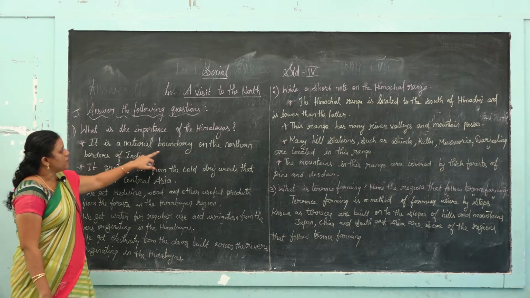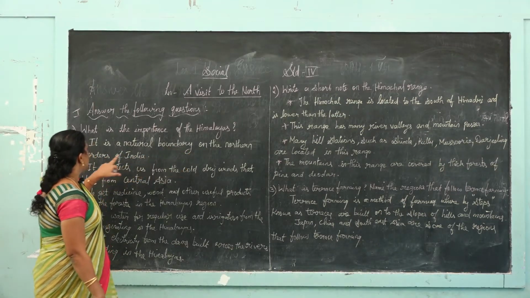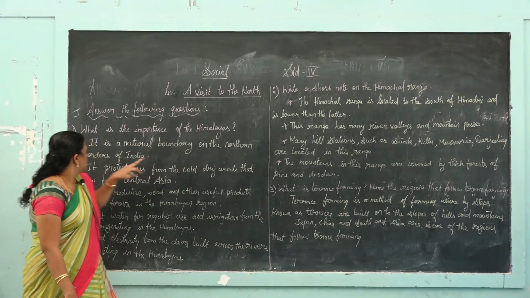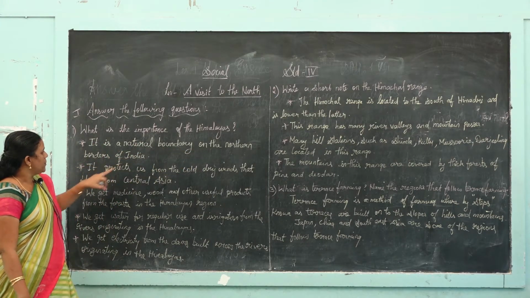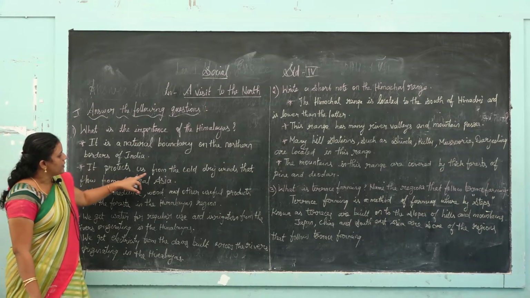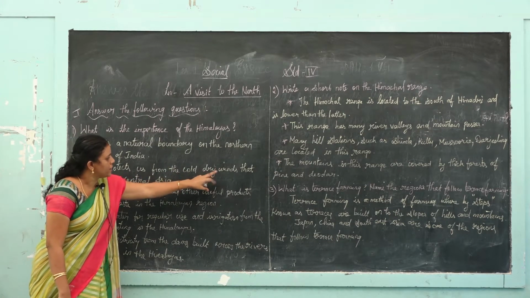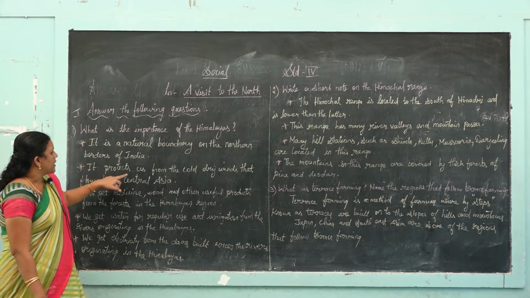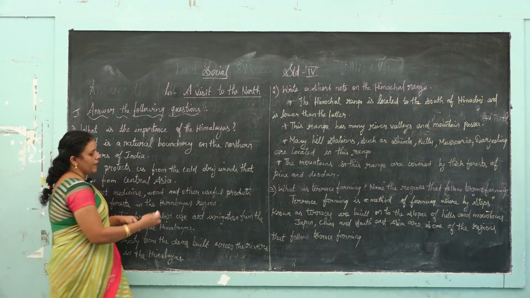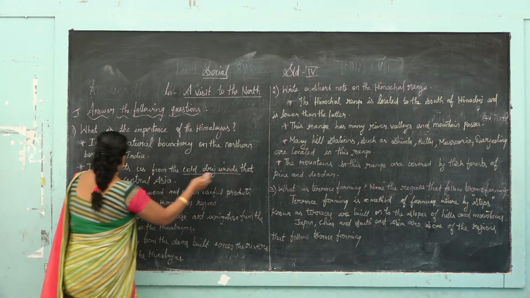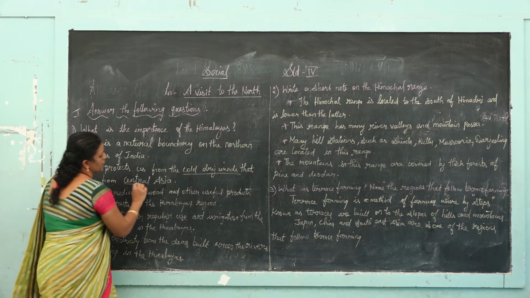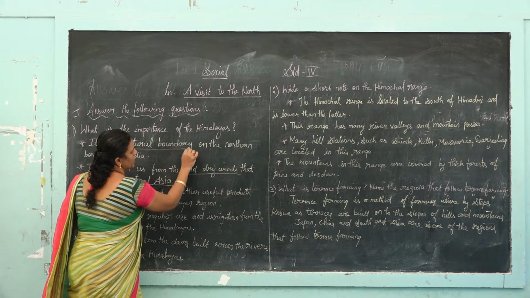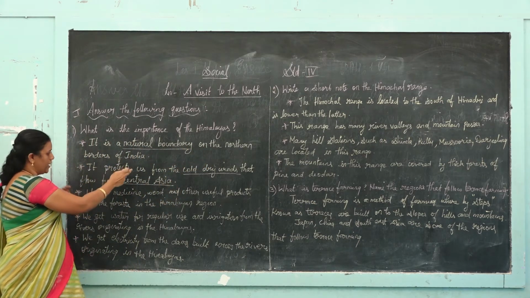First point, it is a natural boundary on the northern borders of India. Second point, it protects us from the cold dry winds that flow from Central Asia.